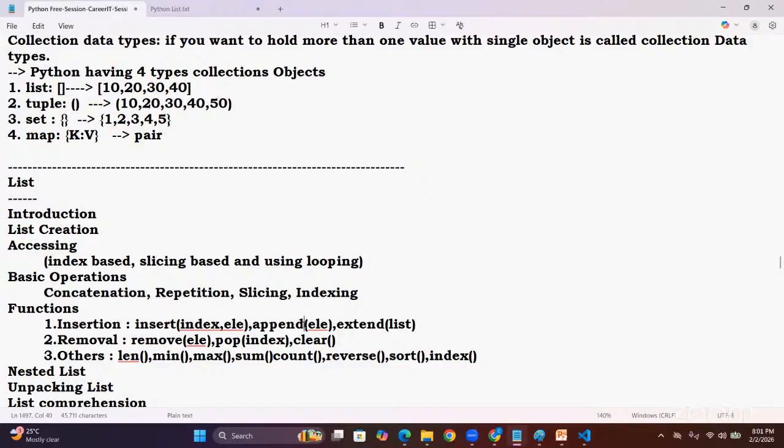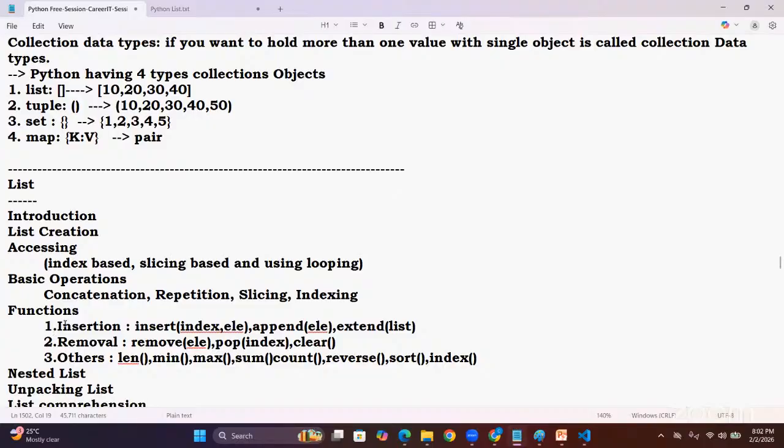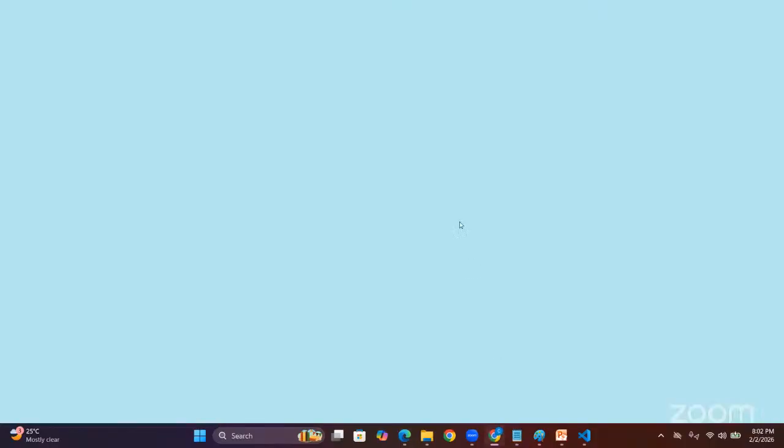For that, predefined methods are given: insert, append, extend, remove, pop. These are the list manipulation methods we will see. Next, nested lists, a list inside a list, packing, unpacking, and list comprehension. These topics we'll see tomorrow practically one by one. So this is today's session story.